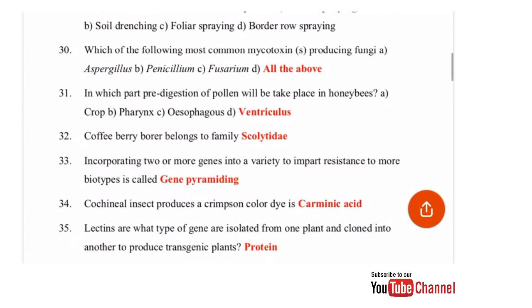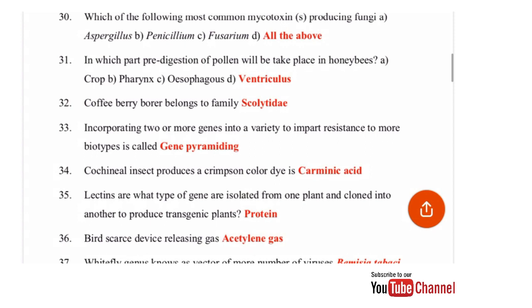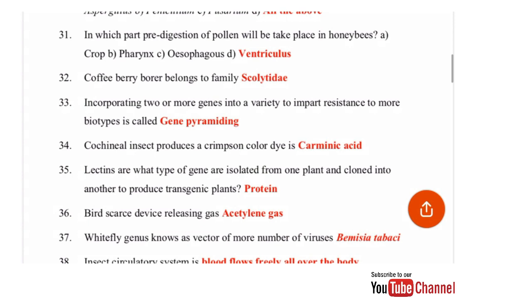Lectins are genes isolated from one plant and cloned into another to produce transgenic plants. So these are proteins. Bird scarers that are used release acetylene gas. Whitefly genus known as vector of the most number of viruses: the genus Bemisia tabaci is responsible for the most number of viruses.